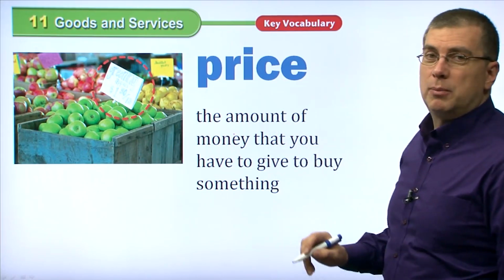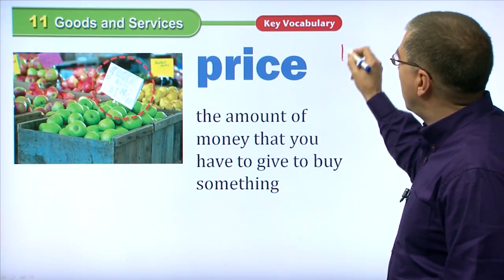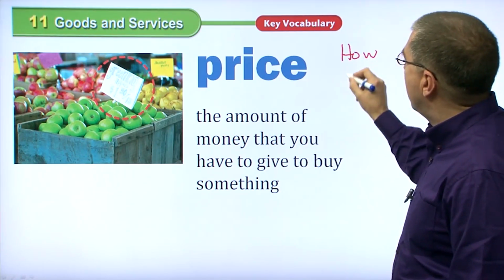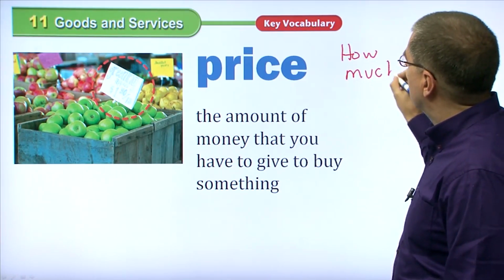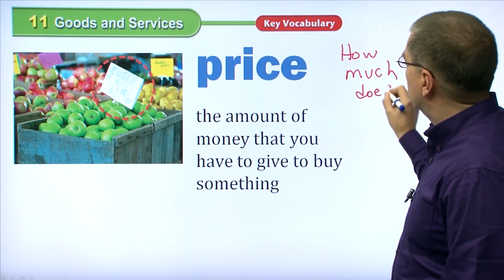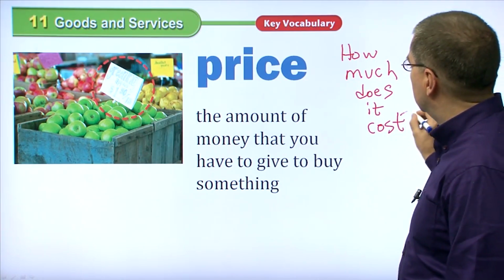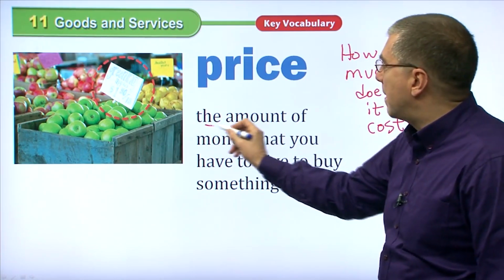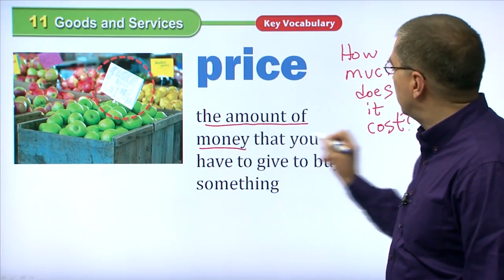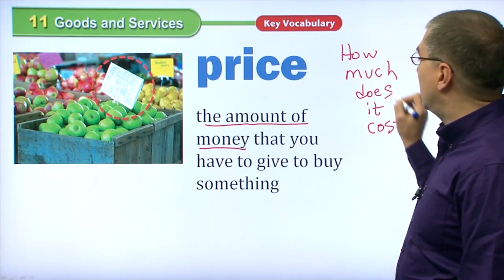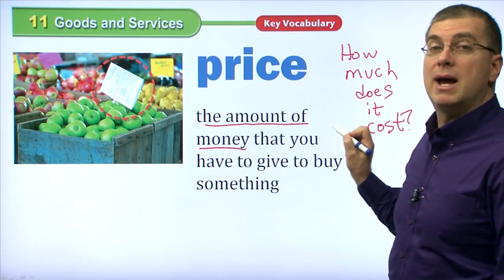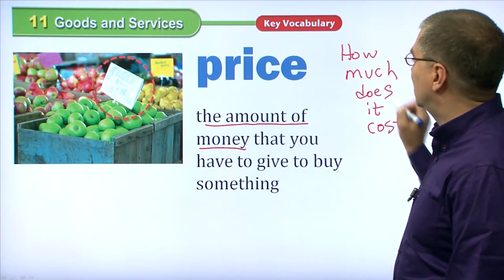So if you want to know the price, you can ask, how much does it cost? How much does it cost? And that is the amount of money. The amount of money is the cost. How much does it cost?